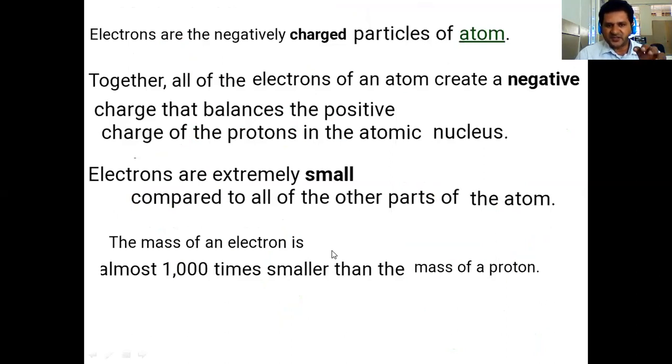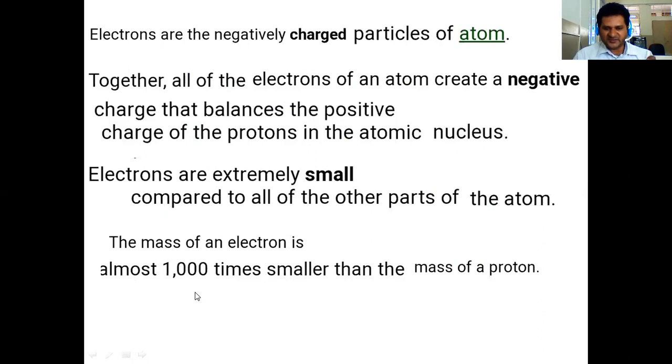Remember, electrons are particles of the atom. Atoms are made up of three types of particles: proton, neutron, and electron. The nucleus is larger, and the electrons are extremely small in an atom. If you compare the size of the proton and electron, the electron is about 1,000 times smaller than the proton.